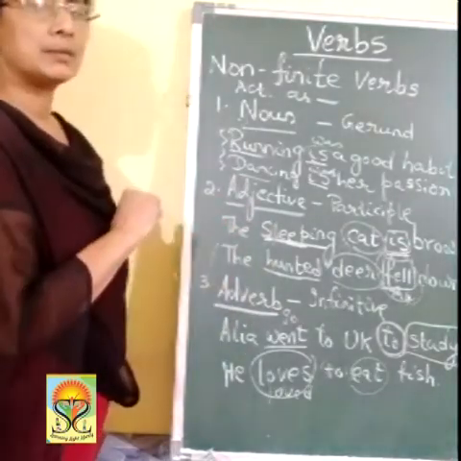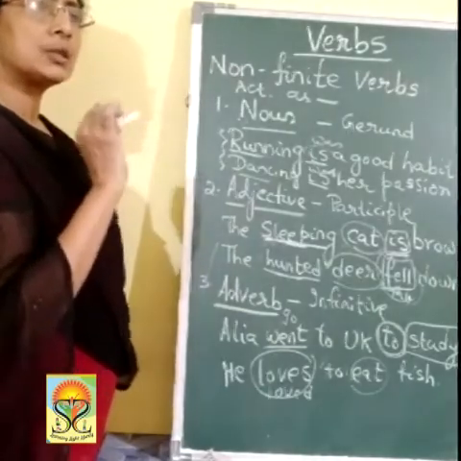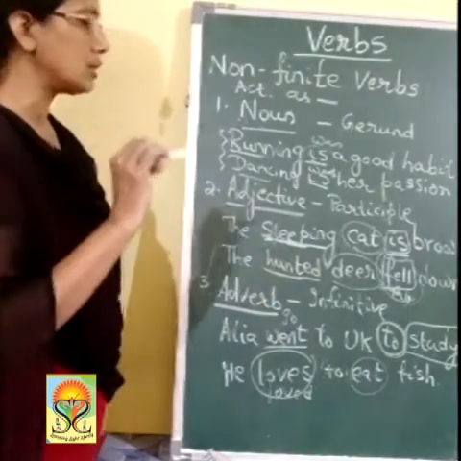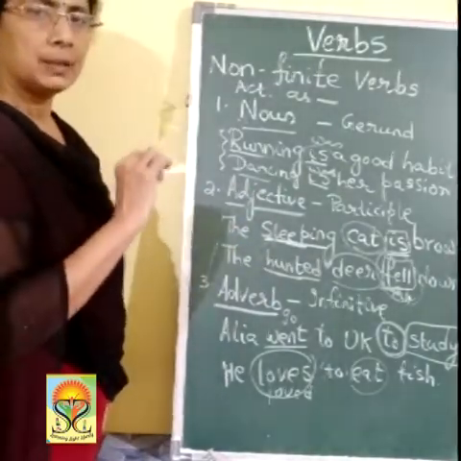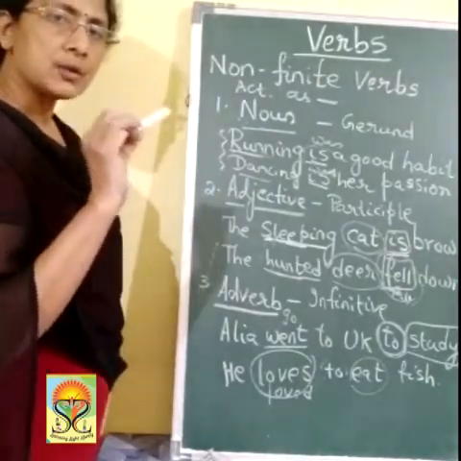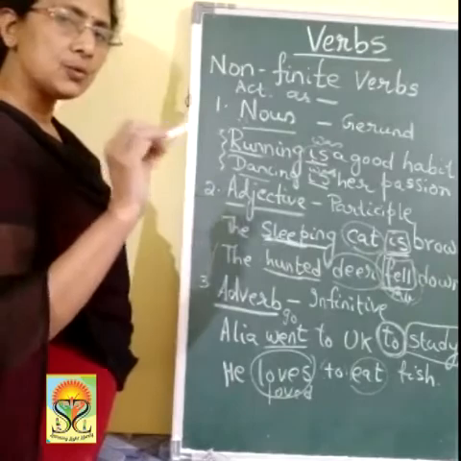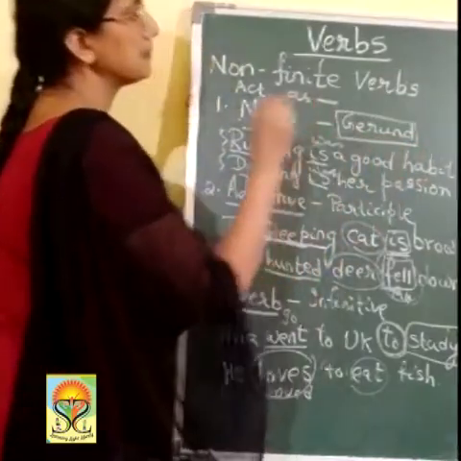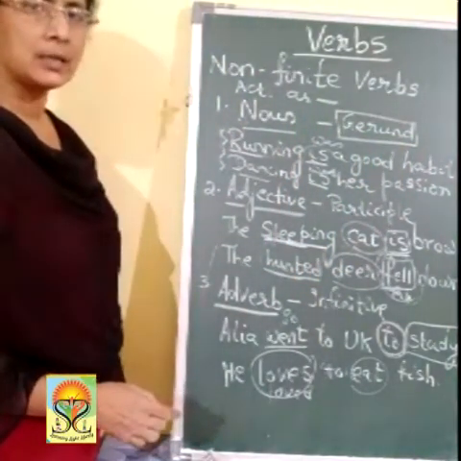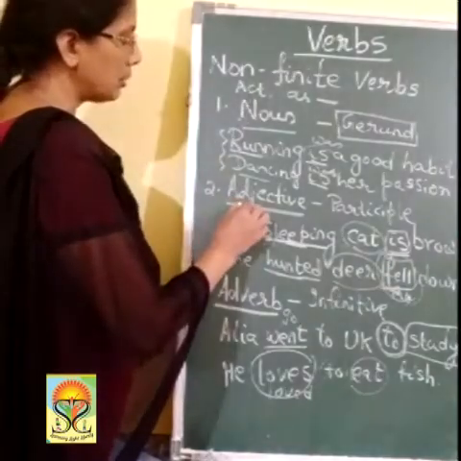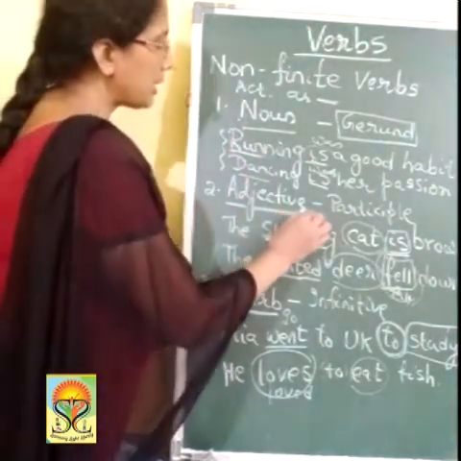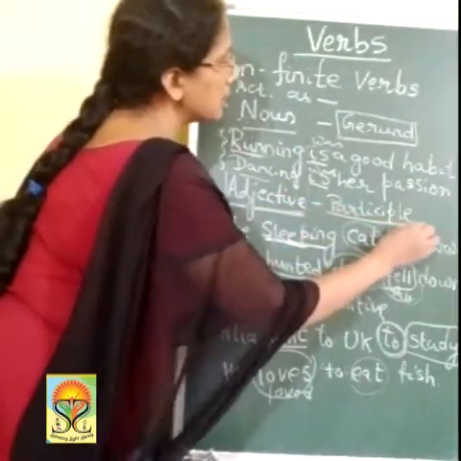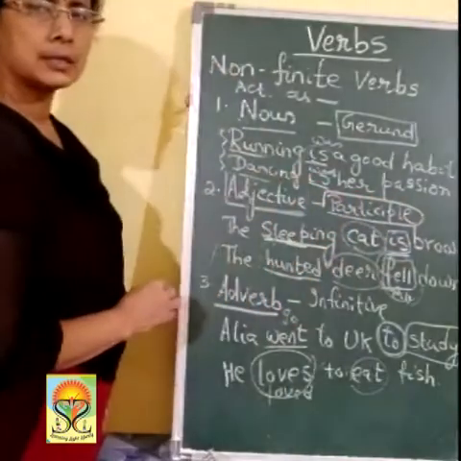Now there are grammatical terms which are used in grammar to show those verbs which are used as nouns, as adjectives, or as adverbs. The verb which does not act as the main verb but is used in the sentence as a noun is called the gerund. G-E-R-U-N-D. Then the verb which does not act as the main verb but is used as an adjective in the sentence is called the participle.